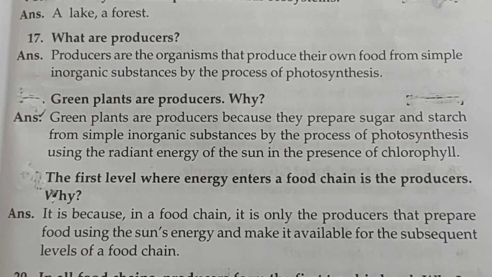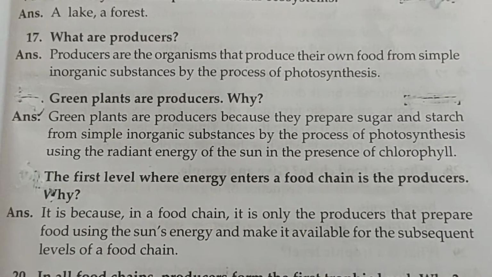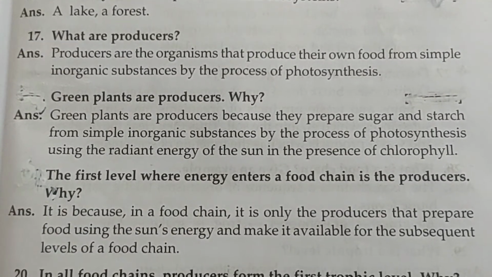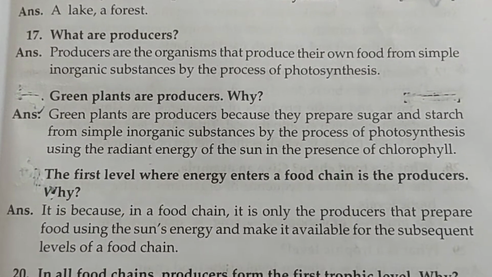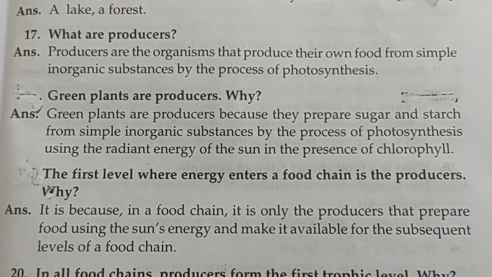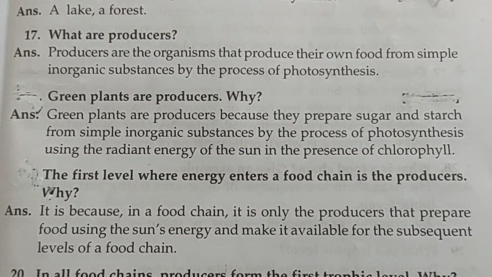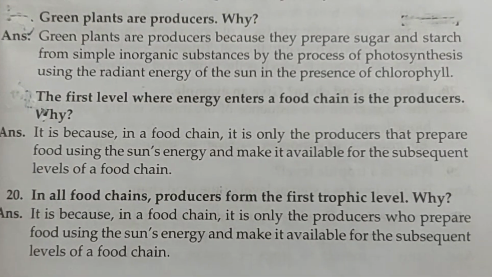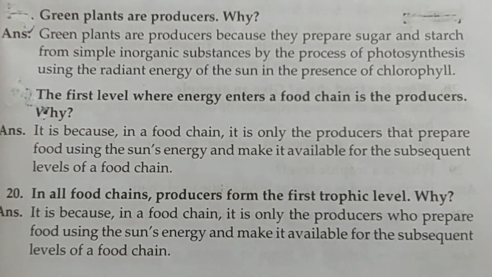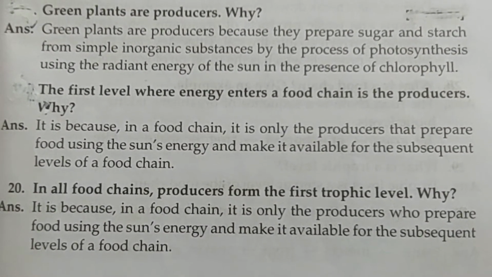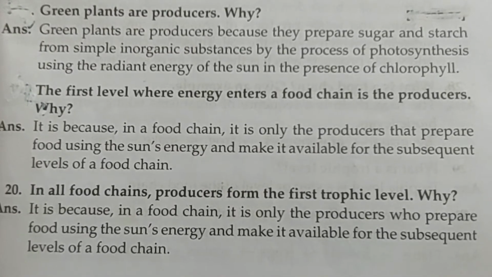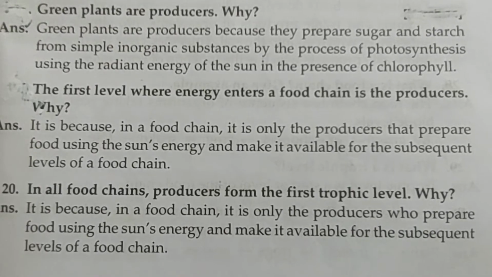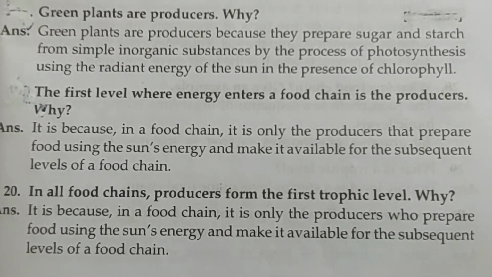The first level where energy enters a food chain is the producers. Why? It is because in a food chain, it is only the producer that prepares food using the sun's energy and makes it available for the subsequent level of a food chain. In all food chains, producers form the first trophic level. Why? It is because in a food chain, it is only the producer that prepares food using the sun's energy and makes it available for the subsequent level of the food chain.